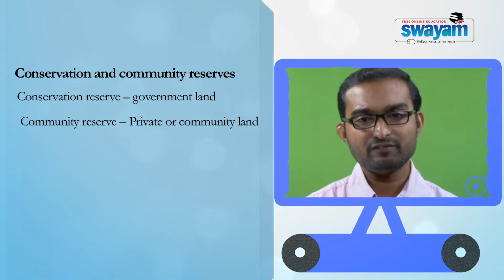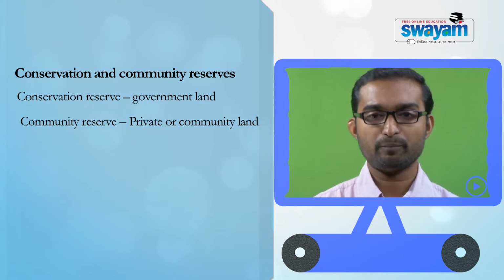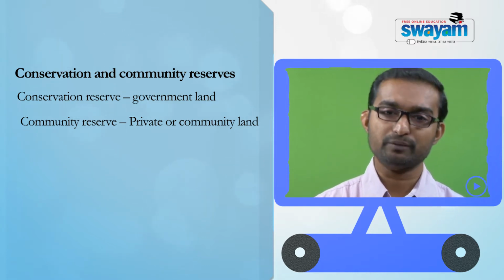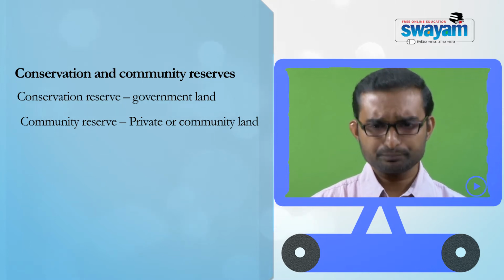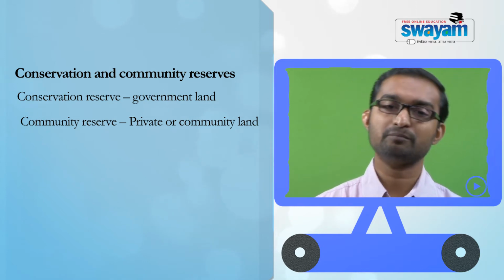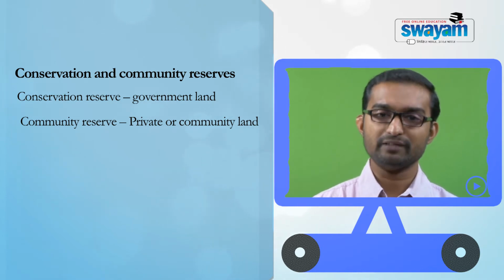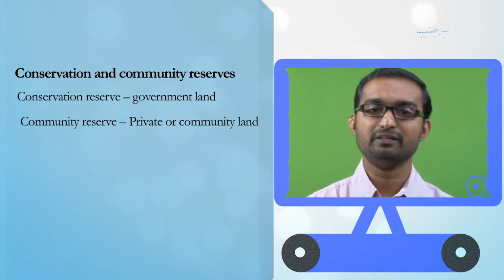If it is a private land or community land, then the proposal has to come from that particular private person or community. The government needs permission from the community or the private individuals to declare a particular area as a community reserve.